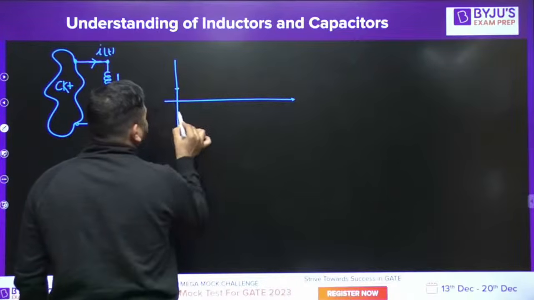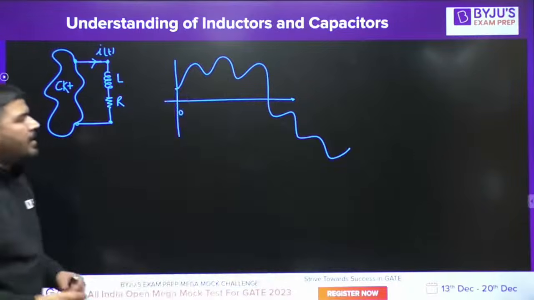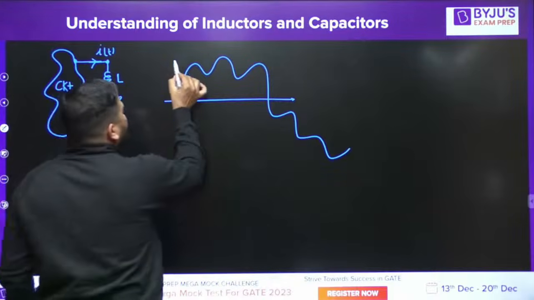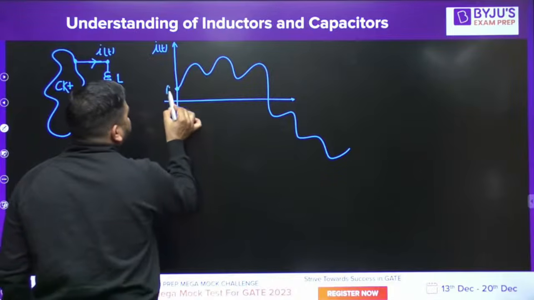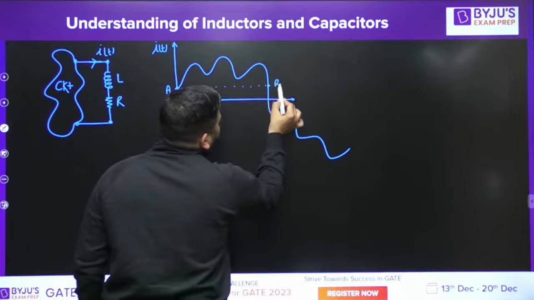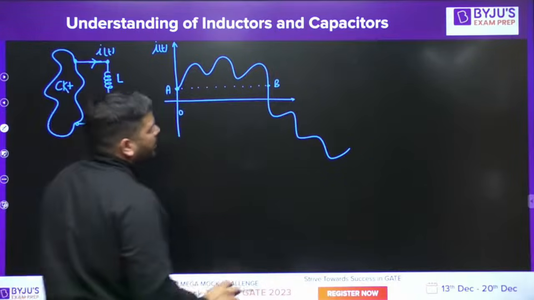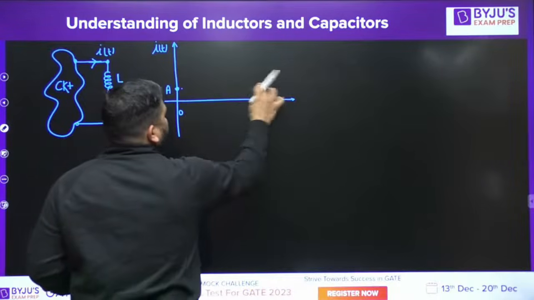Let's say the IT at t equal to 0 starts from this value. Let's say this is the current wave shape, IT. And there are 2-3 points. This point is A. And this point is B. Wait a minute. Let me write it properly.